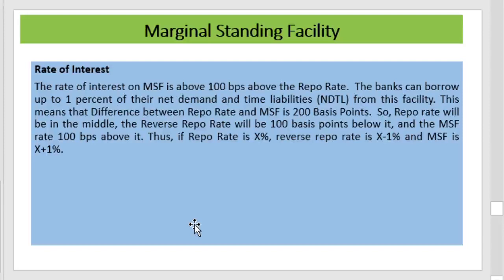So repo rate will be in the middle, reverse repo will be 100 basis points below, and the MSF rate 100 basis points above the repo rate. Thus, if repo rate is x%, reverse repo rate is x minus 1%, MSF rate is x plus 1%.